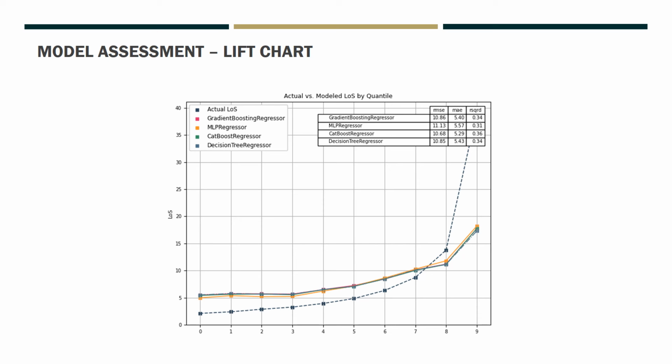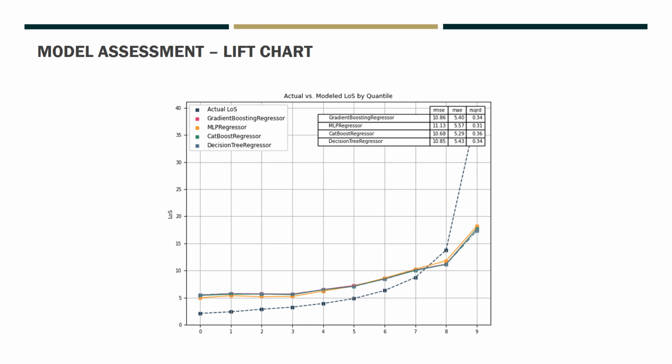Two things to keep in mind when using lift charts to assess model adequacy are: one, predictive accuracy. How well does the model predict the actual length of stay in each quantile? Our models are higher than actual on average in quantiles 0 through 7, and then too low in the two rightmost quantiles. It may be that the results are highly leveraged due to outliers, and that those outliers are having a high degree of influence on the overall fit.